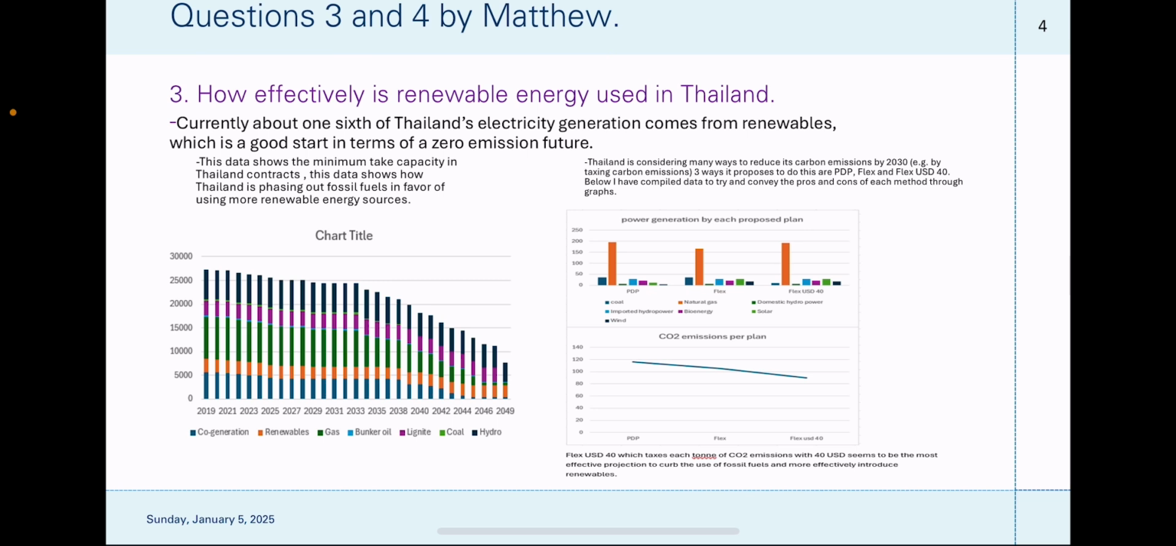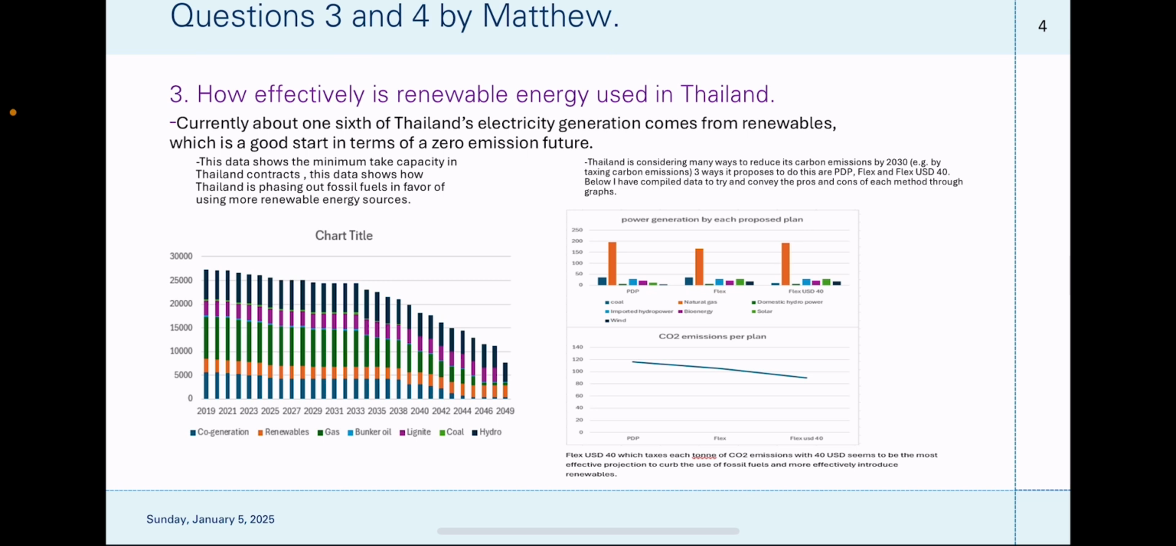This includes cogeneration, renewables, gas, bunker oil, lignite, coal, and hydro. Thailand is considering many ways to reduce its carbon emissions by 2030. Example, by taxing carbon emissions. Three ways it proposes to do this are PDP, Flex, and Flex USD 40.